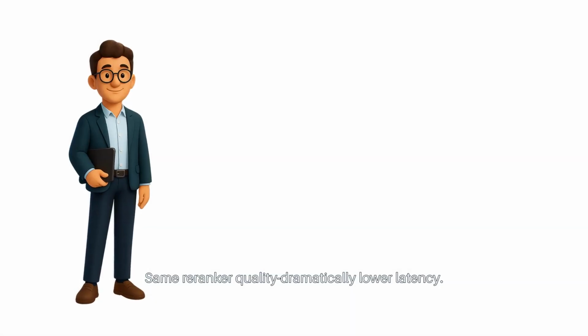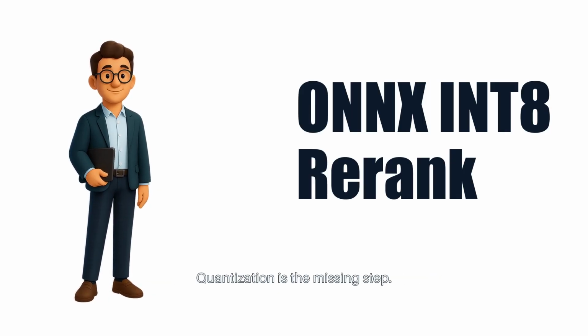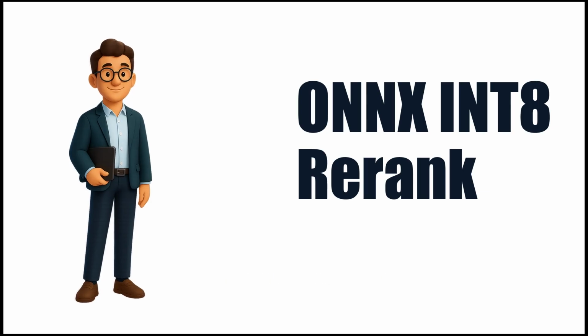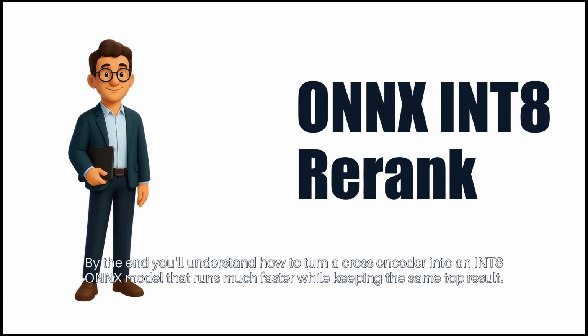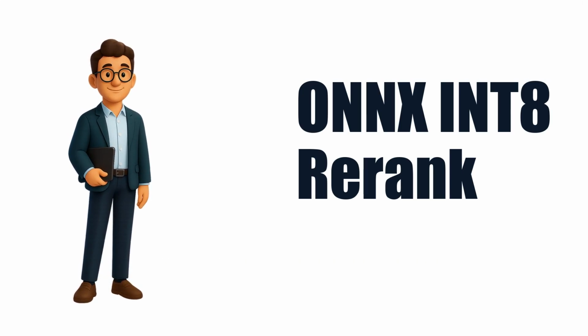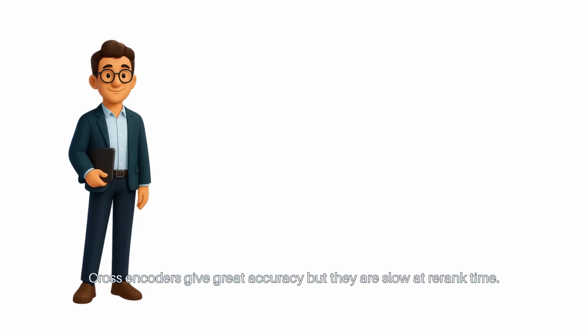Same reranker quality, dramatically lower latency. Quantization is the missing step. By the end, you'll understand how to turn a cross-encoder into an INT8 ONNX model that runs much faster while keeping the same top result. I'm Professor Pi, teaching search and IR with simple Python.